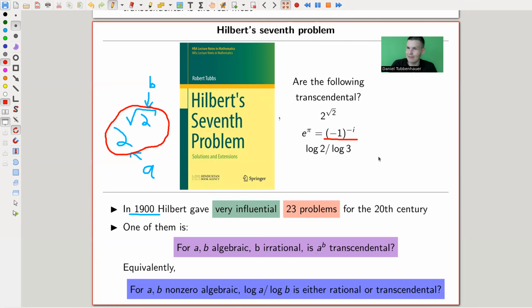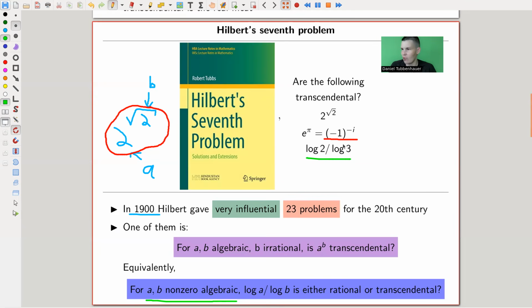Anyway, what I think is a more reasonable number to consider is something like log 2 over log 3, and that kind of follows from the equivalent, the logarithm approach to this problem. The logarithm is a transcendental number generator. If you have two non-zero algebraic numbers, then the ratio between the logarithms, and it doesn't matter which logarithm you take, is either rational or transcendental.